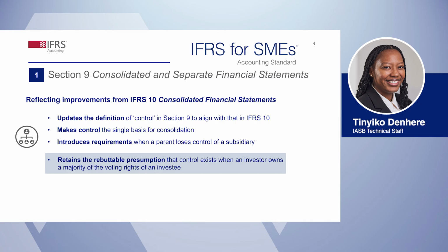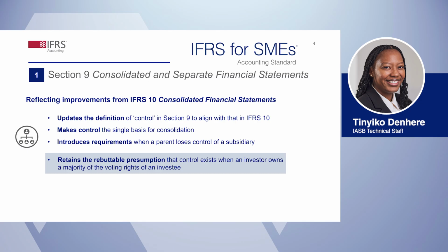Before we dive into each of the changes to Section 9 individually, let me give an overview of those changes. Section 9 has been amended to reflect improvements made to IFRS 10 Consolidated Financial Statements. IFRS 10 moved to a single control model, providing users with more comparable, consistent, and useful information. In applying the alignment approach, the IASB updated the definition of control, which is now the single basis for consolidation, and introduced requirements for situations where a parent loses control of a subsidiary.